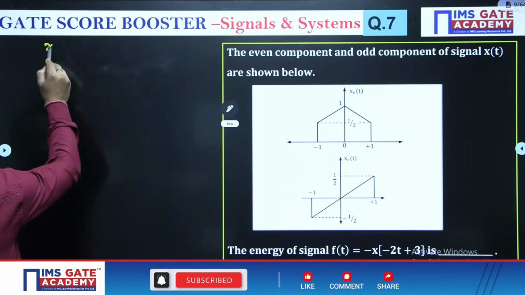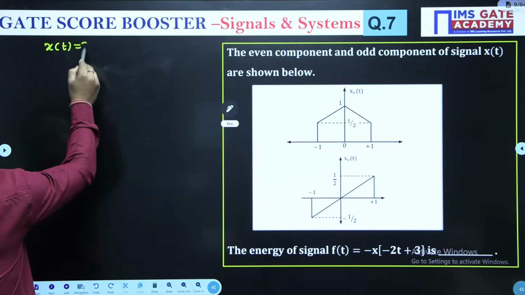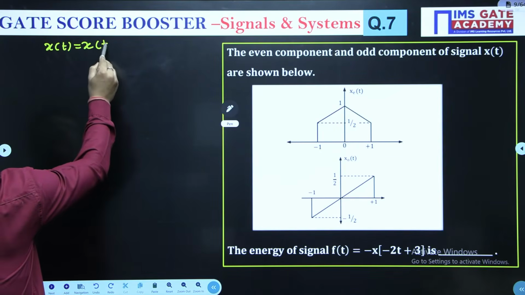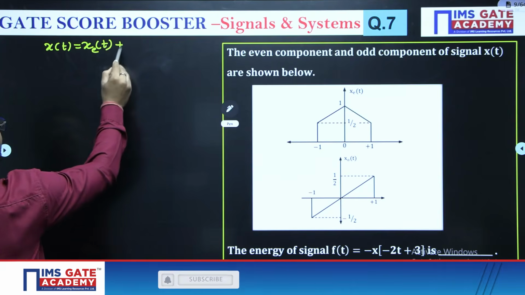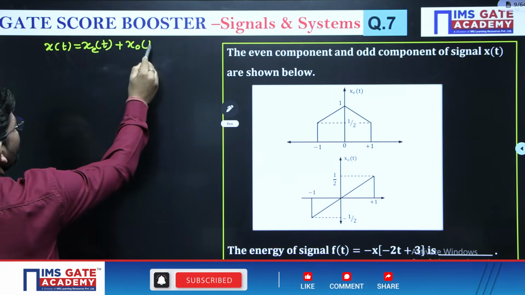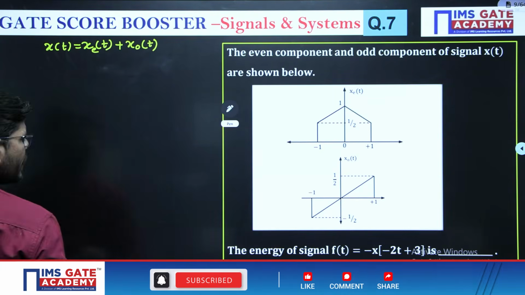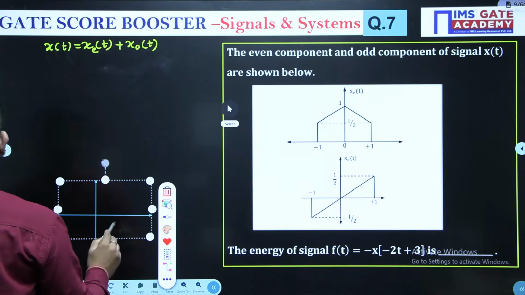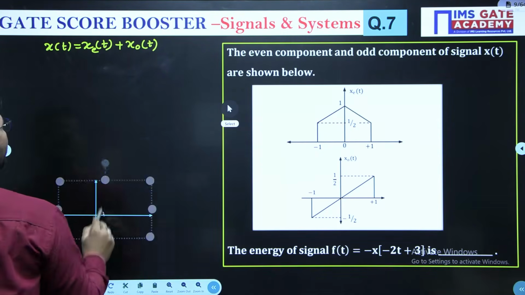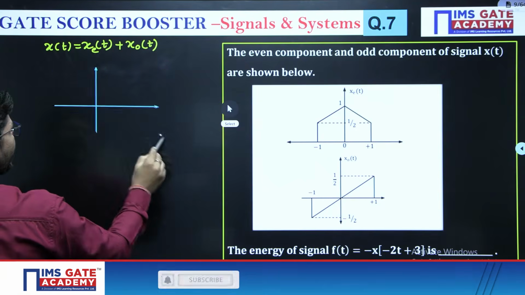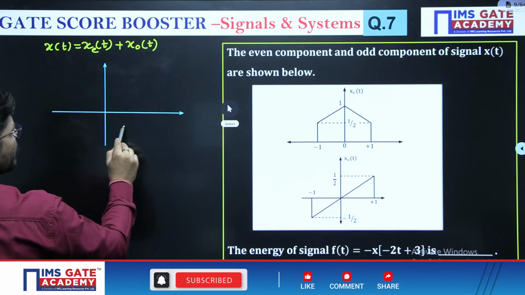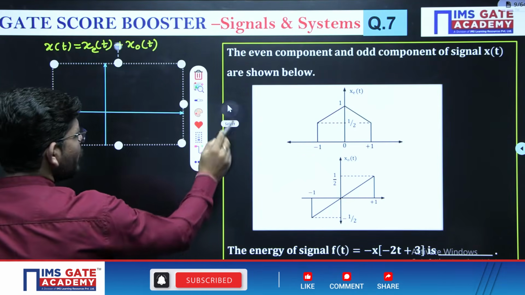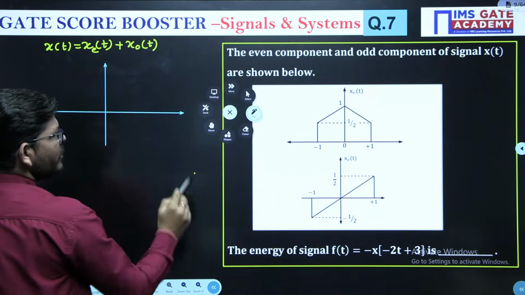you get the signal x(t), which will be the even part of the signal plus the odd part of the signal. So we need to add the even part and odd part of the signal and we will get the signal x(t), right? So just add them. How to add the signals? Have a look.